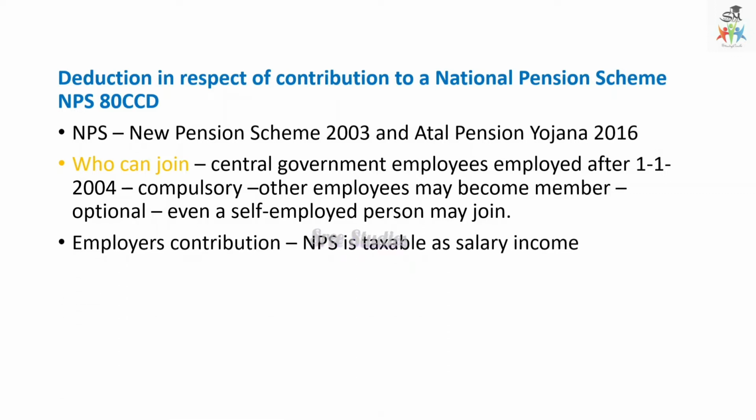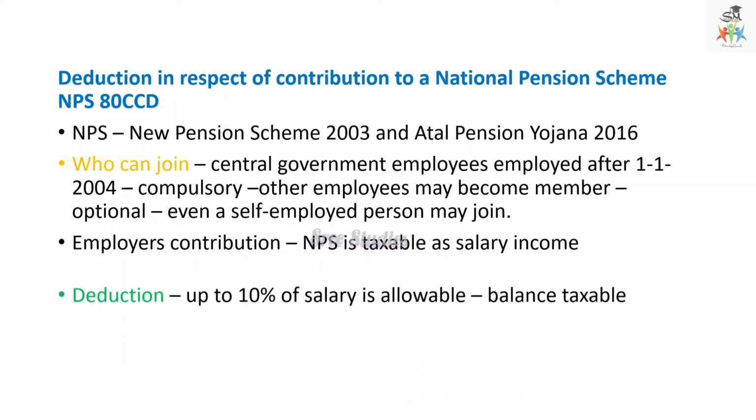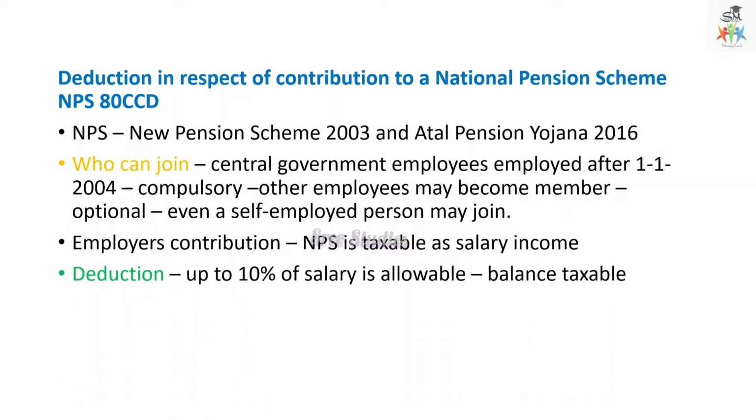The employee's contribution is taxable if the employer contributes out of the taxable salary income, and then they are eligible to get this deduction. The deduction is up to 10% of salary; if it is more than 10%, the balance is taxable.